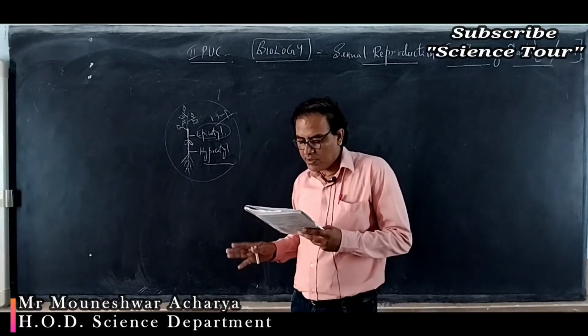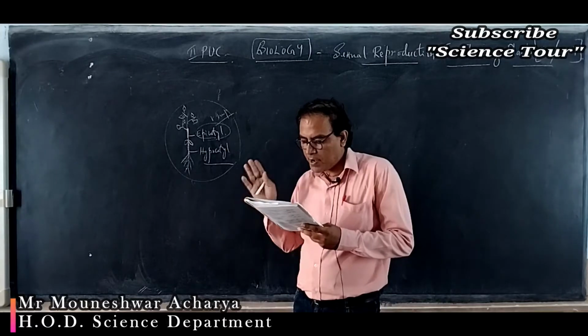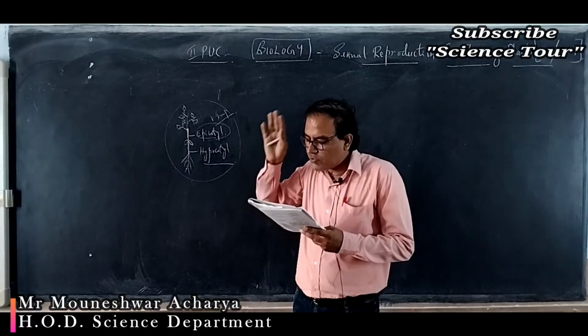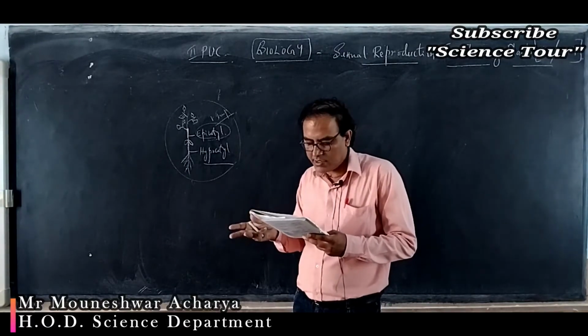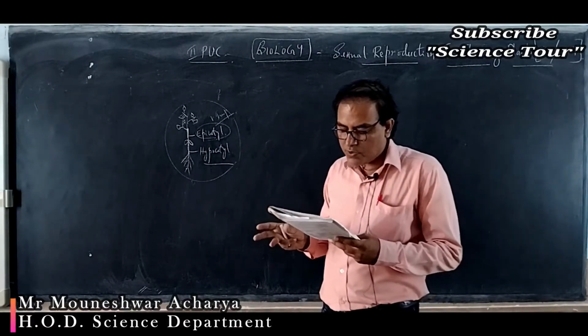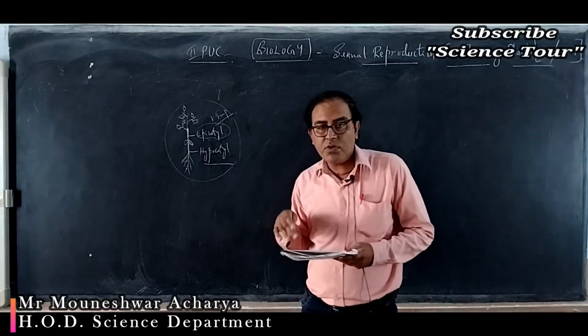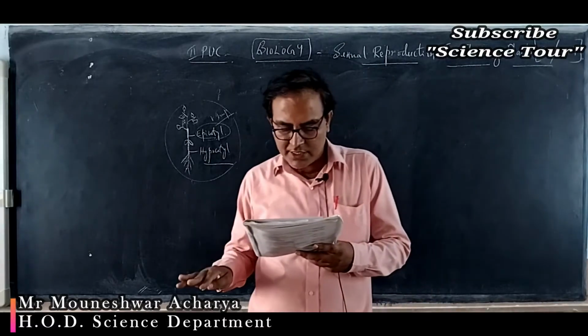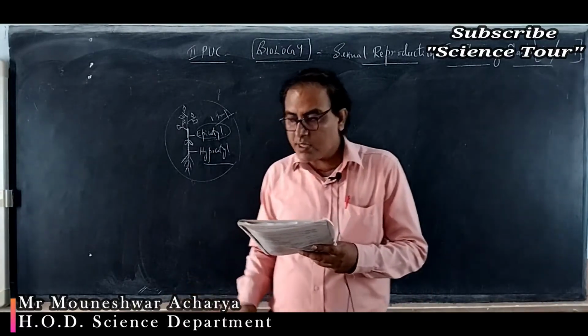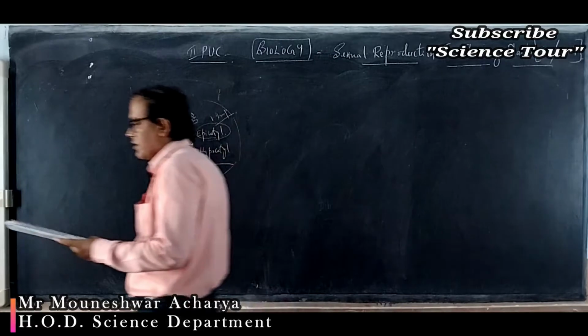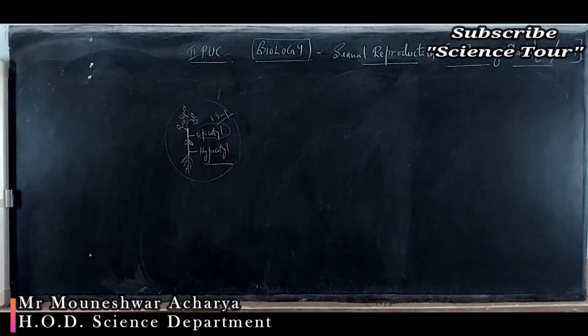Very important question. Embryos are formed but without fertilization. What is that? It is called apomixis. Option B, that is apomixis.